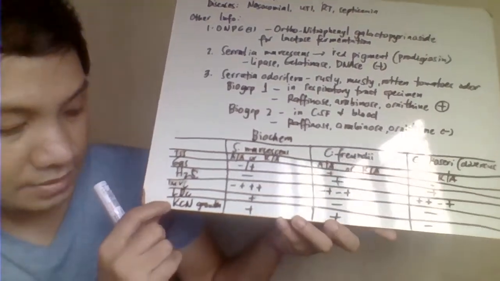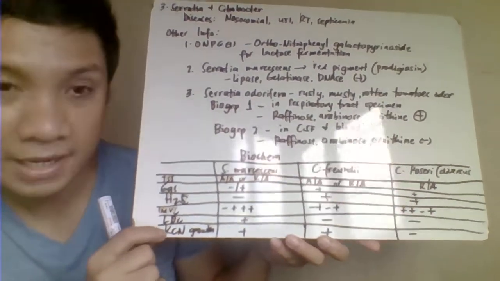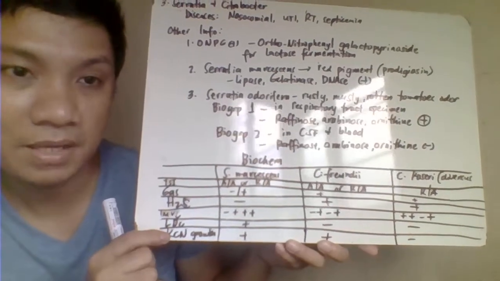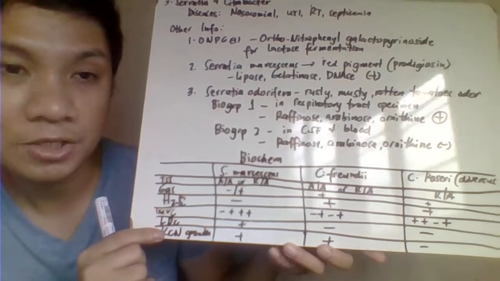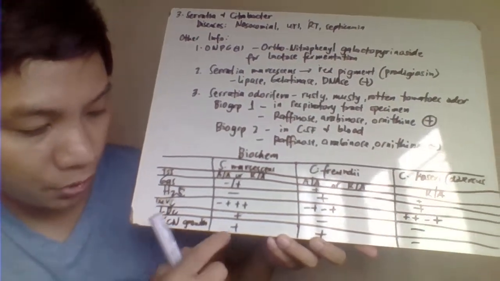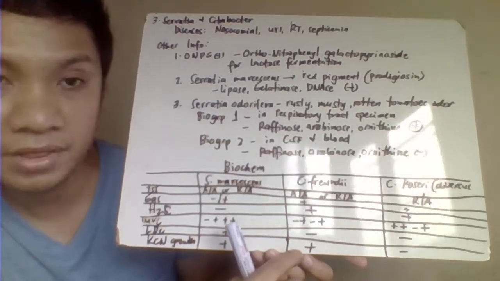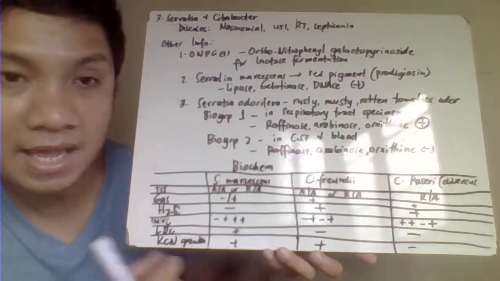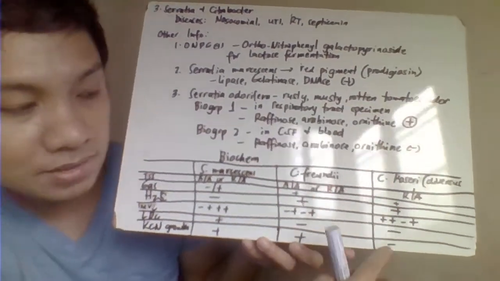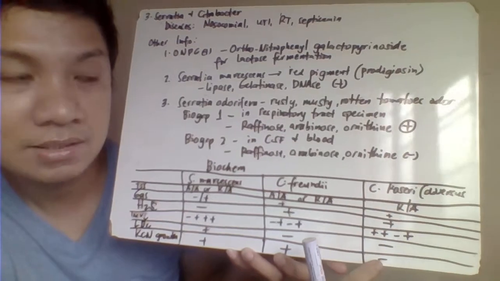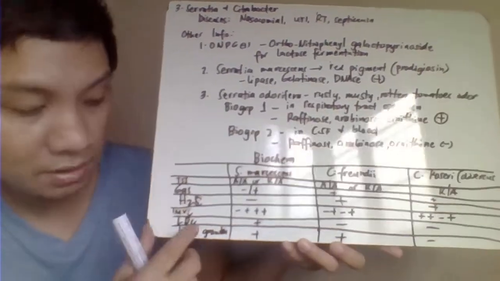Then we have your KCN, that's your potassium cyanide. So, pag nilagyan mong culture media ng potassium cyanide, okay, pag nilagyan mo ng potassium cyanide ang culture media natin, mag-grow ang ating Serratia marcescens and your Citrobacter freundii. Ibig sabihin yan, they tend to tolerate the presence of your potassium cyanide. Unlike this one, your Citrobacter koseri, it will not grow in the presence of your potassium cyanide.